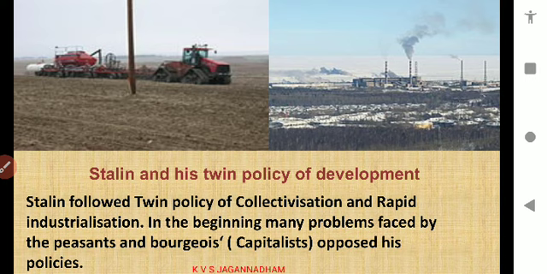Before we get to them, let us see Stalin and his twin policies of development. He followed the twin policies of collectivization and rapid industrialization. In the beginning, many problems were faced by peasants. Peasants means small farmers. Also the bourgeois opposed his policies. Who are the bourgeois? Capitalists in Russia are called bourgeois. These capitalists opposed his policies.